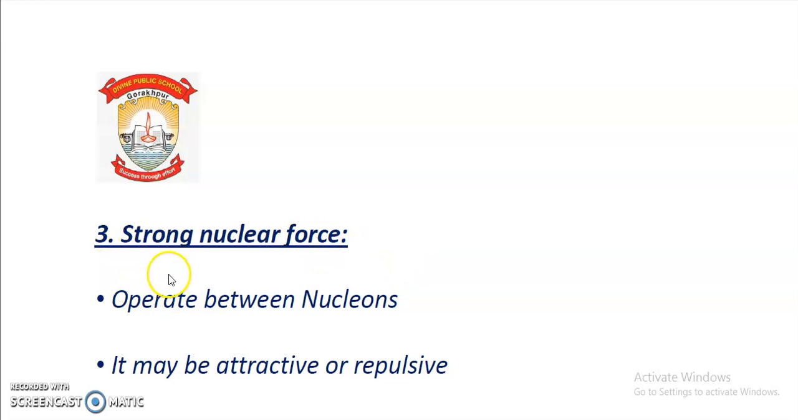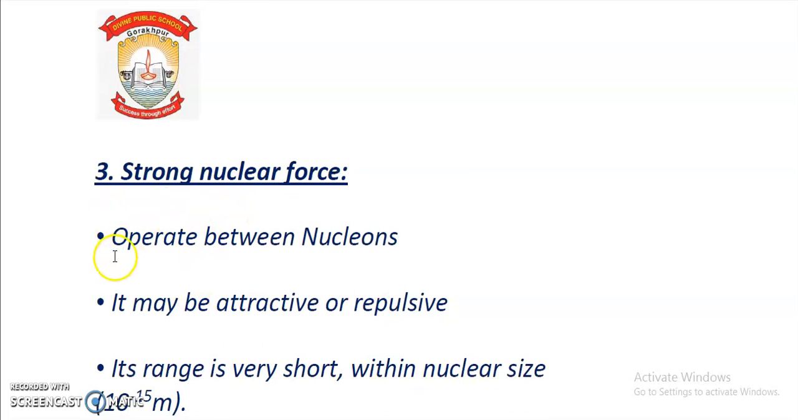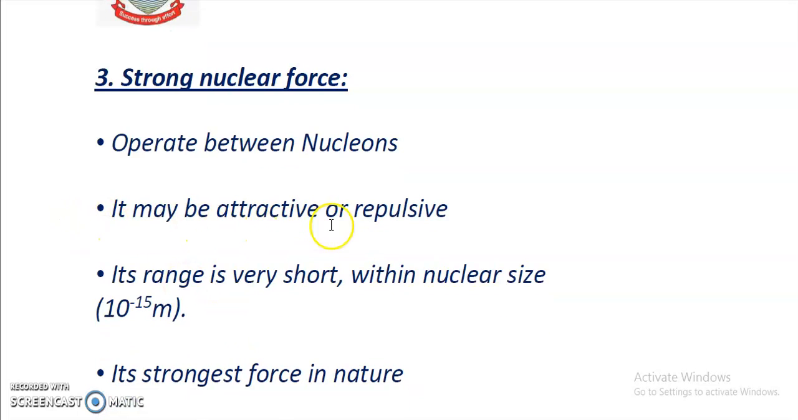The strong nuclear force operates between nucleons. Nucleons means the constituent particles of the nucleus, like neutrons and protons; they are called nucleons, right? So these are the properties of strong nuclear forces. The first one is that it operates between nucleons. It may be attractive or repulsive, because between proton and proton a repulsive force will act, right?